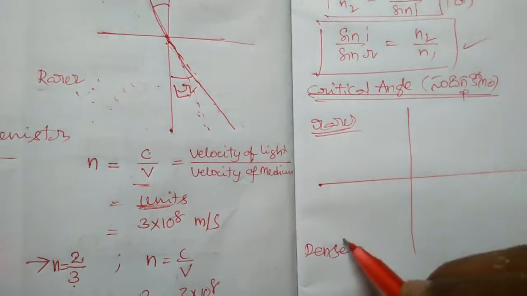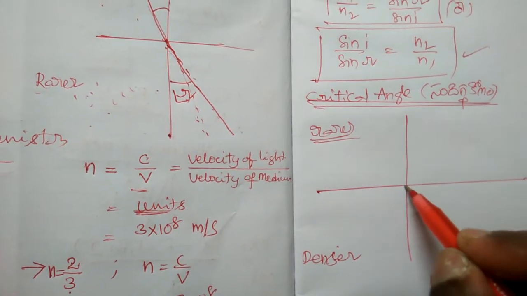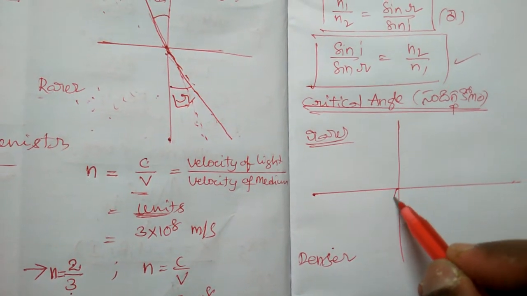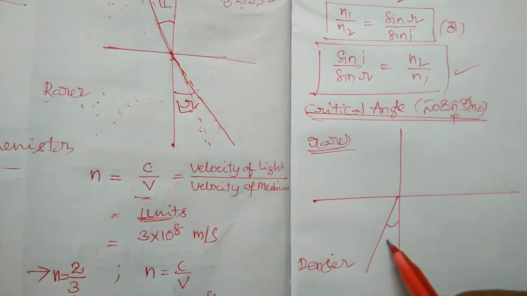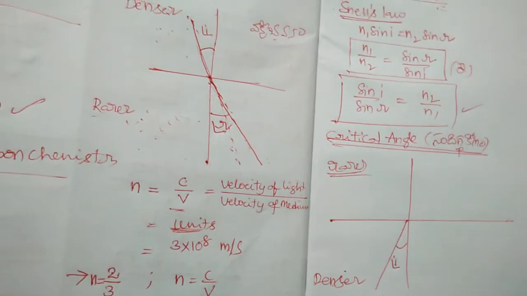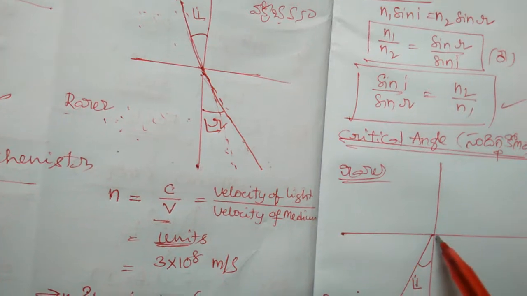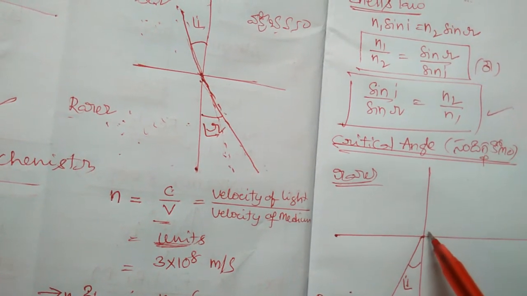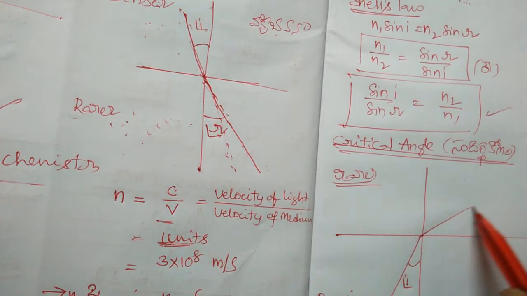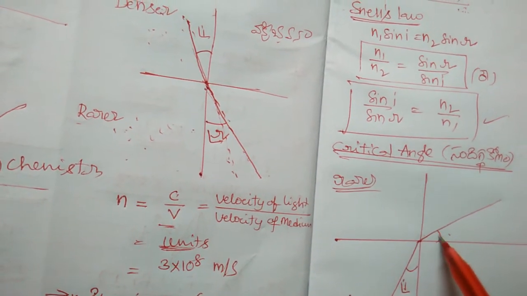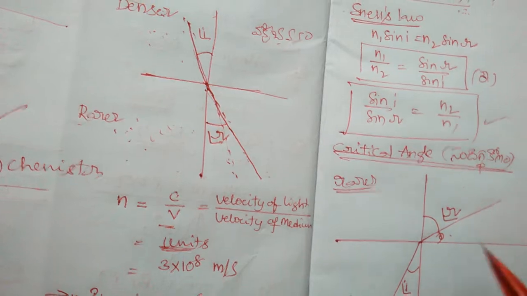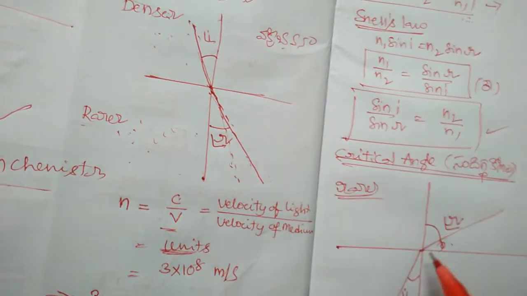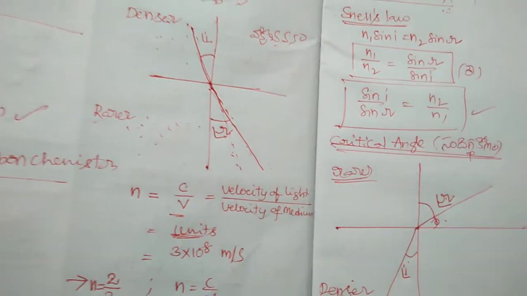Light is traveling from the denser to the rarer. Consider that this is angle I. Actually the ray should go straight like this, but the velocity increases, so it bends like this. This is R. Okay, this is I and this is R.